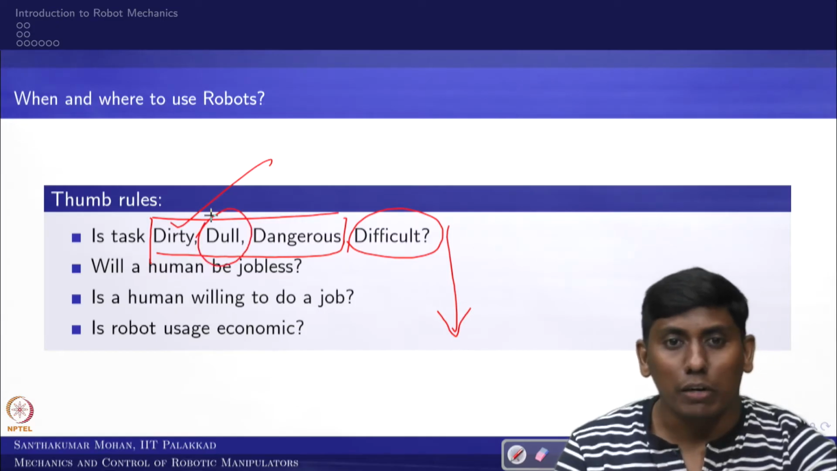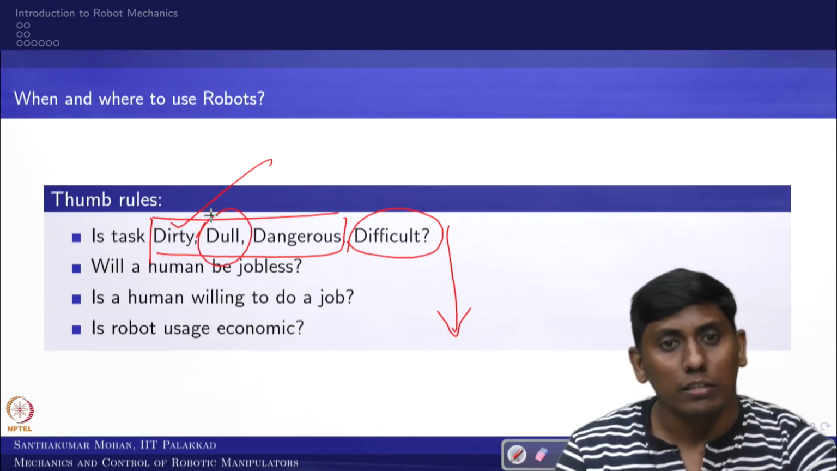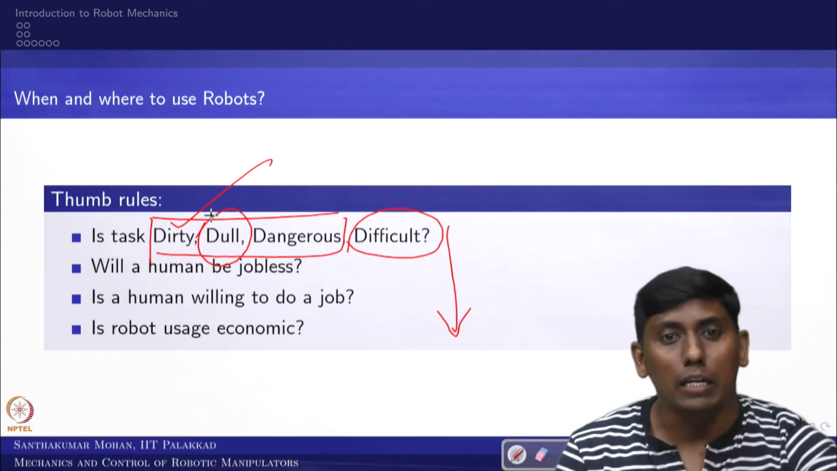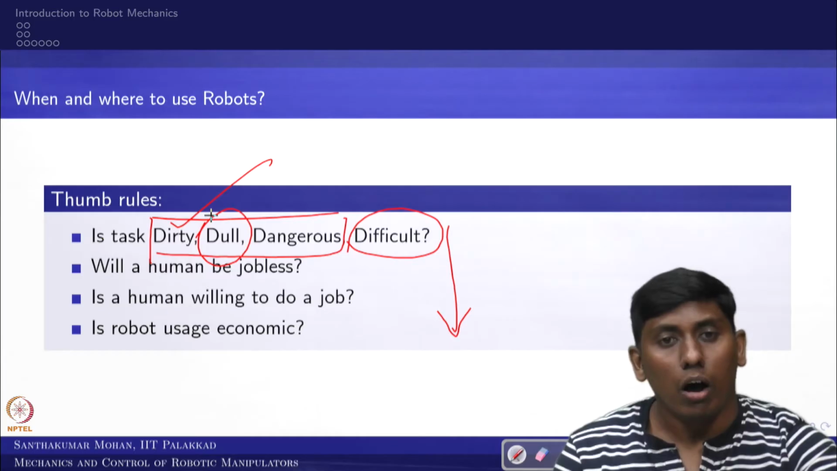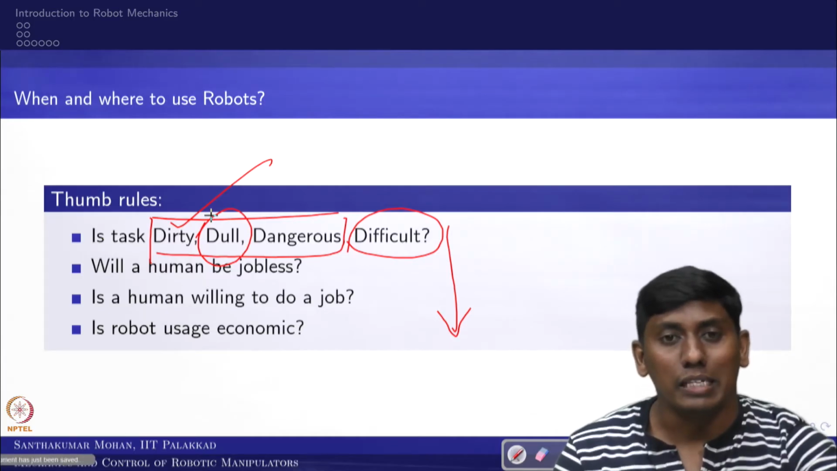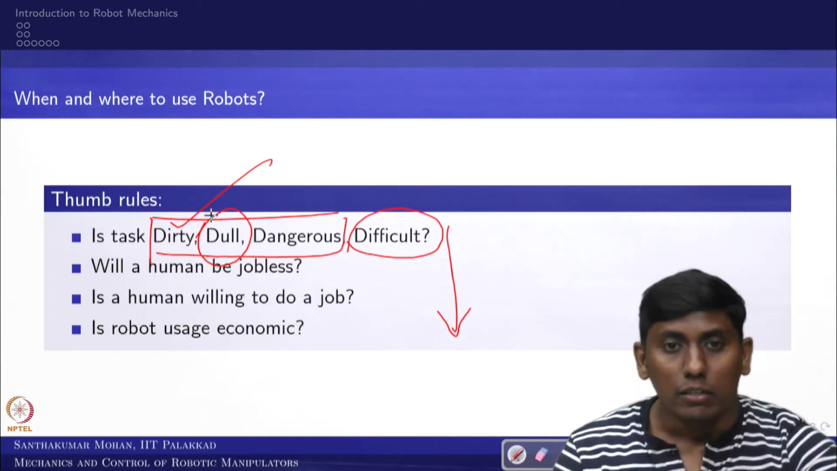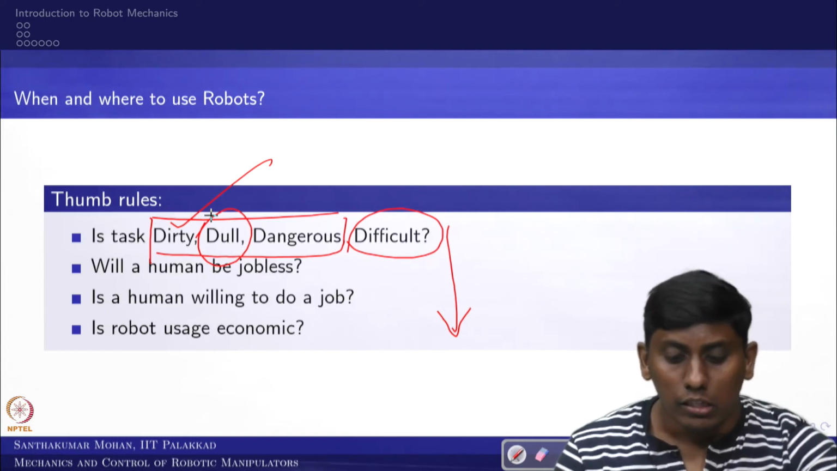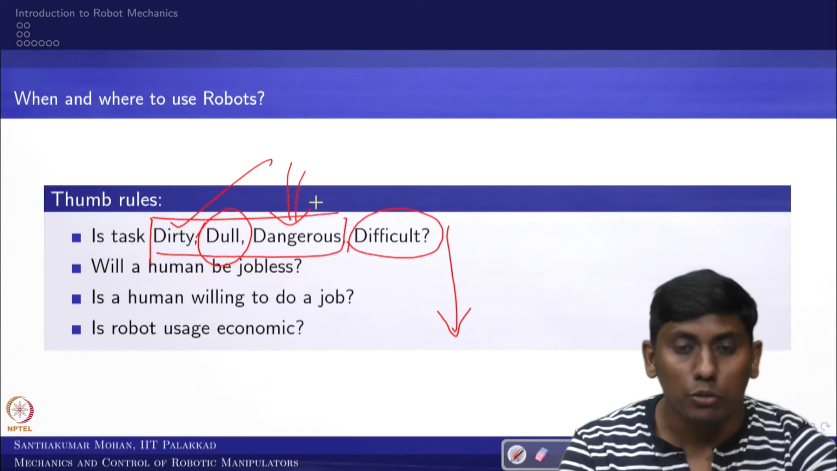The third thing is definitely one you all agree with. If the task is dangerous, we would definitely take out the human. For example, think about nuclear installations or open cast mining. These kinds of places are definitely dangerous for humans, so in those places we can use robots.